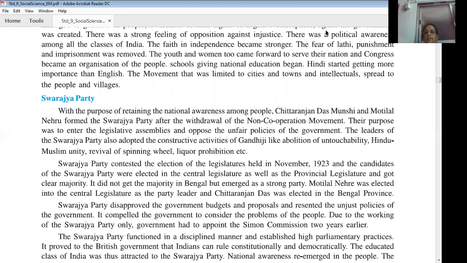It did not get a majority in Bengal, but emerged as a strong party.